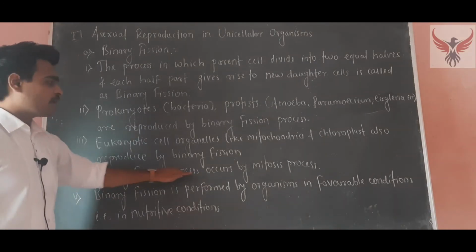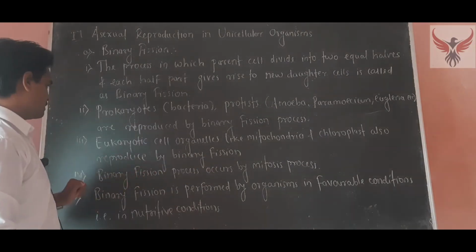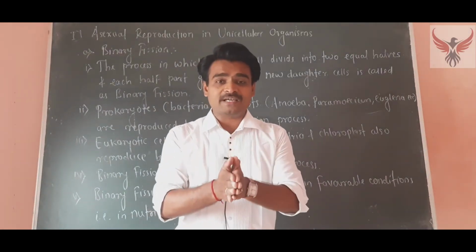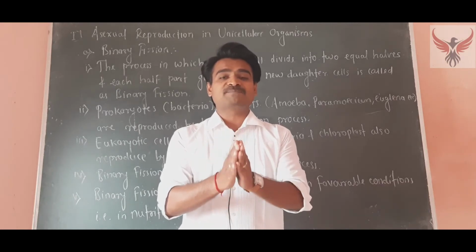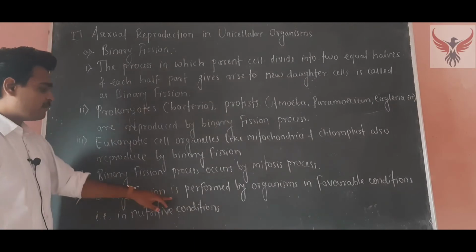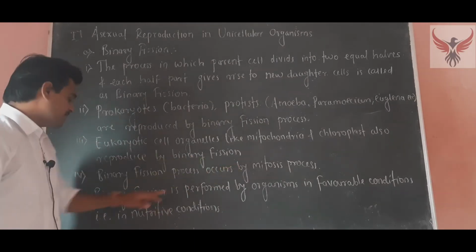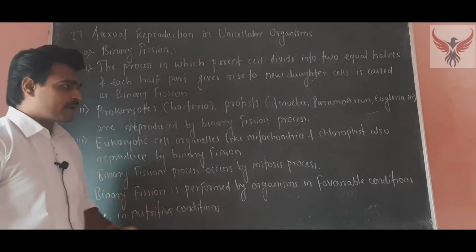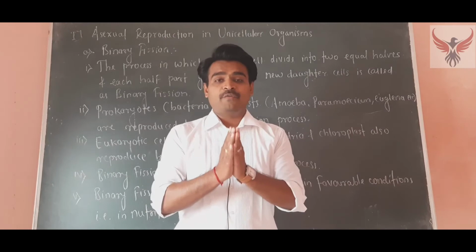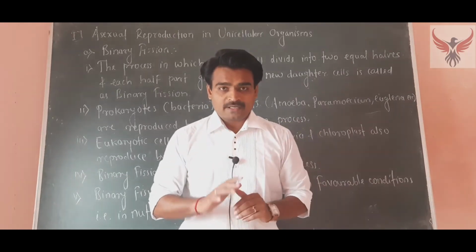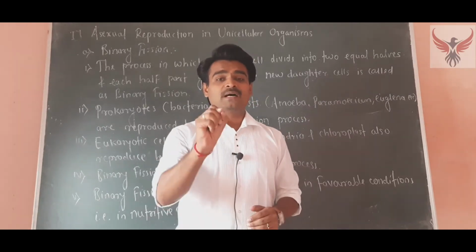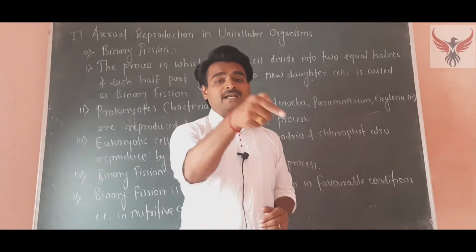The next point is that the binary fission process occurs by mitosis, meaning that in binary fission, the mitosis type of cell division is performed. Binary fission is performed by organisms in favorable condition, that is, nutritive condition. Organisms like prokaryotes and protista perform the binary fission process when they survive in favorable, nutritive conditions.